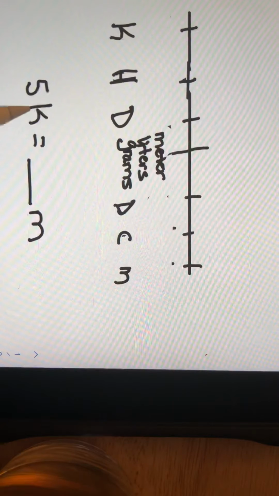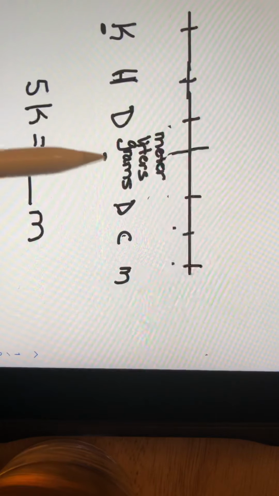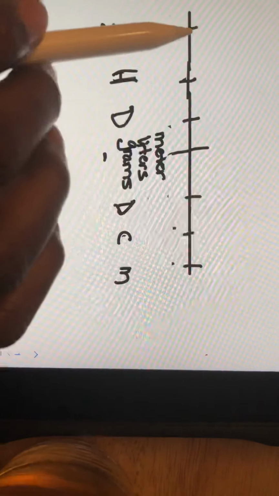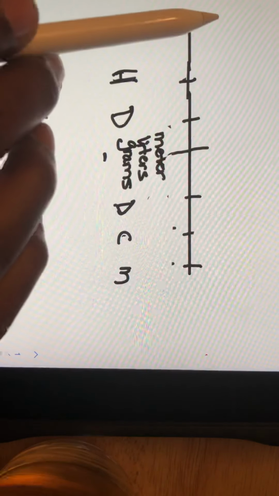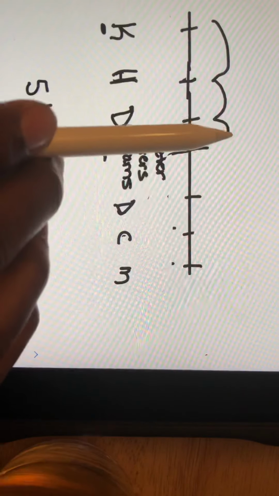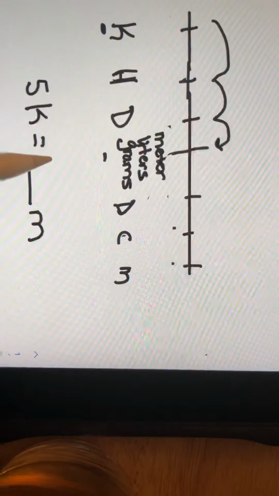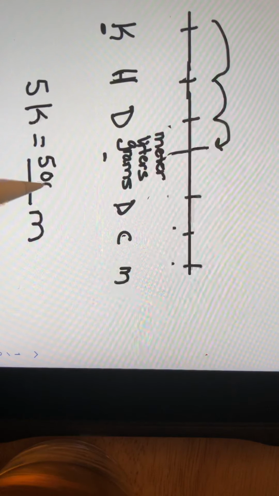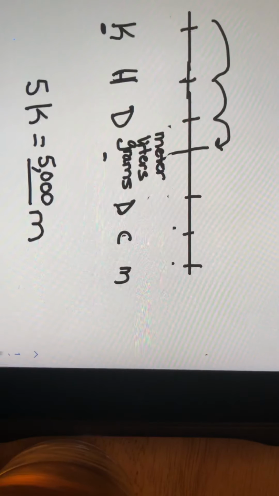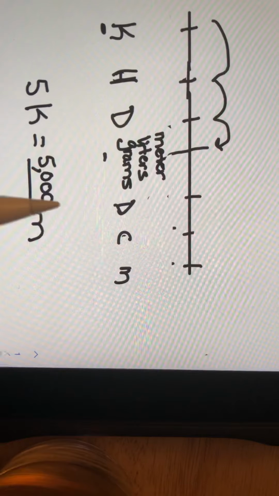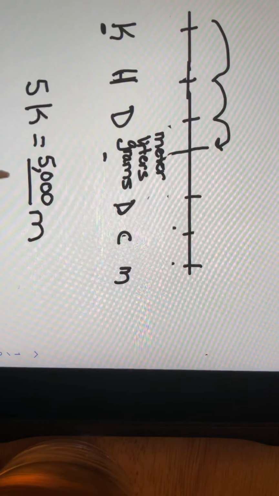So again, we're going from a big to a small, because kilos are way bigger than meters. So we know we're going to be adding zeros here. So if I start from kilo and I go to meters, that's 1, 2, 3. Which simply means that my answer is going to be 5 followed by 3 zeros. You see, we're always either adding zeros or taking away zeros. And when you run out of zeros, then we're switching over to decimals.